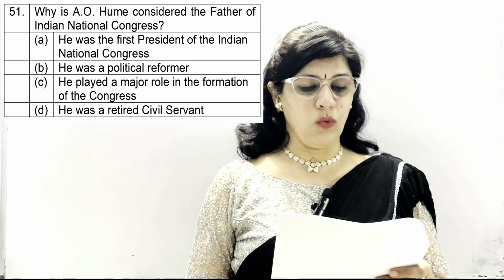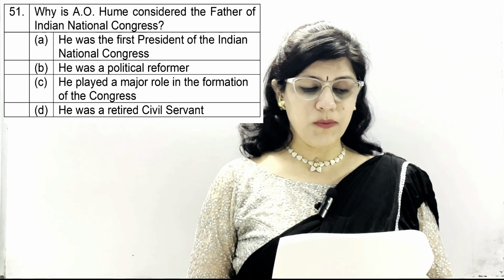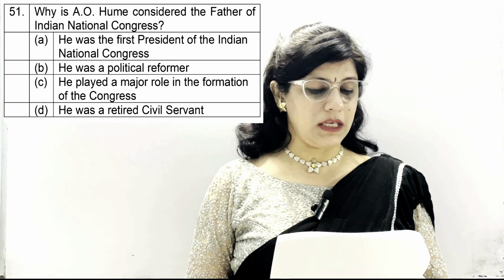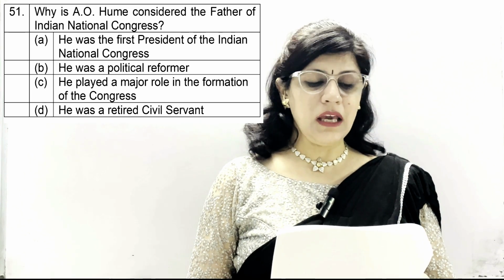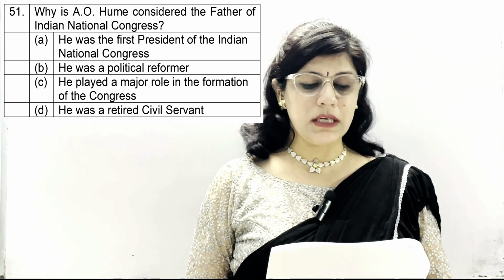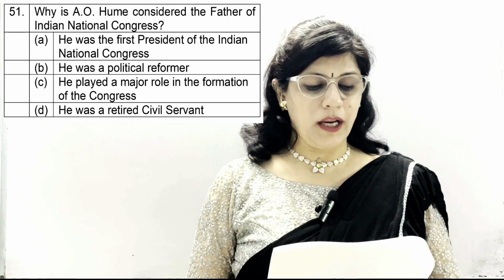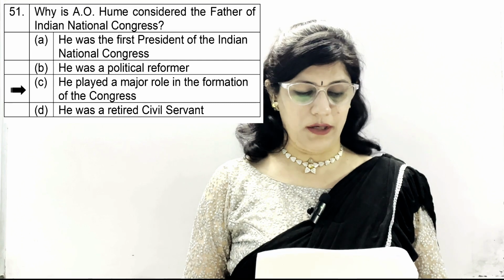Question number 51. Why is A.O. Hume considered the father of Indian National Congress? A, he was the first president of the Indian National Congress. B, he was a political reformer. C, he played a major role in the formation of the Congress. And D, he was a retired civil servant. The correct option is C, because he played a major role in the formation of the Congress.